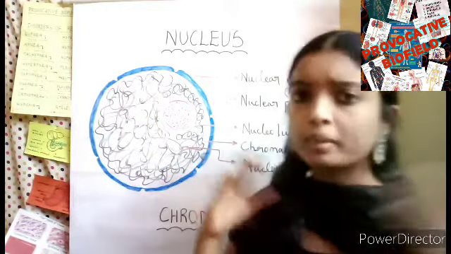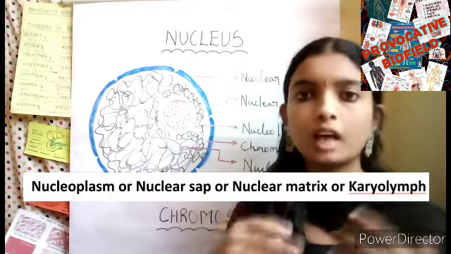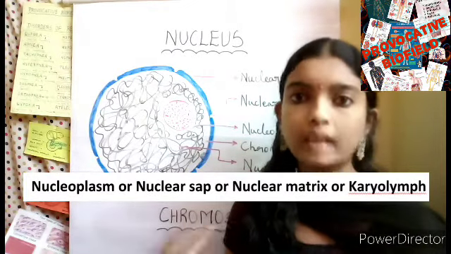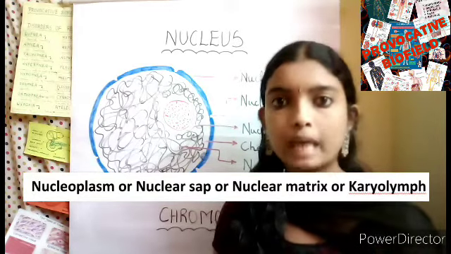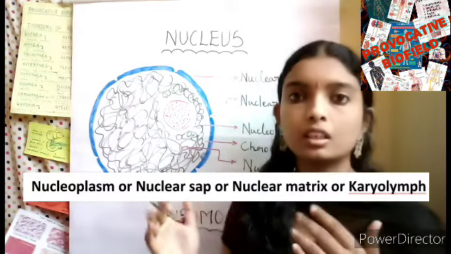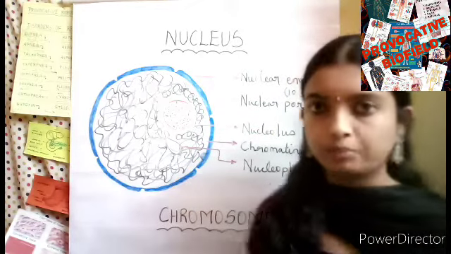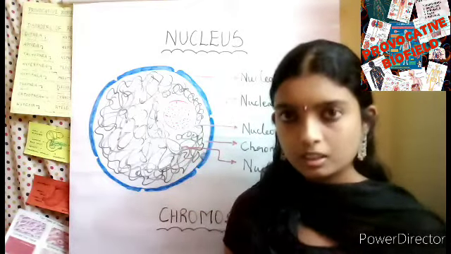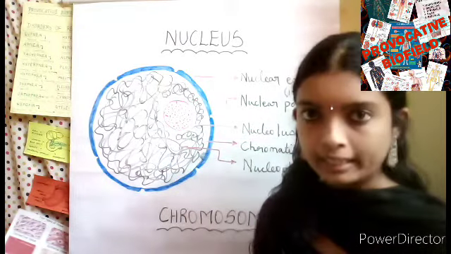There are so many names for nucleoplasm: it is also known as karyolymph, nuclear sap, and nuclear matrix. Nuclear matrix, nuclear sap, and karyolymph and nucleoplasm all are the same. This nucleoplasm is a transparent, semi-fluid, colloidal substance which fills the nucleus.